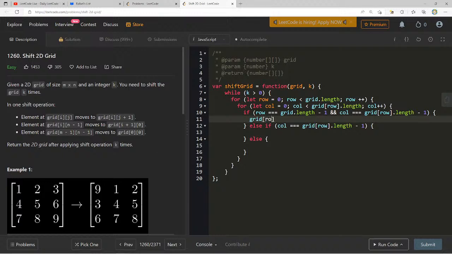We'll say grid of 0, 0 equals grid of row column. If column, so this one we can say grid of row plus 1 at 0 equals grid of row column.